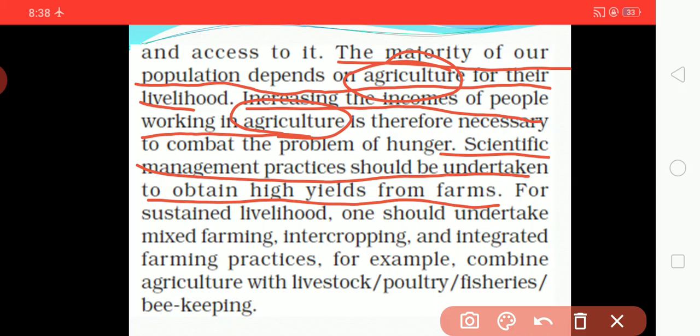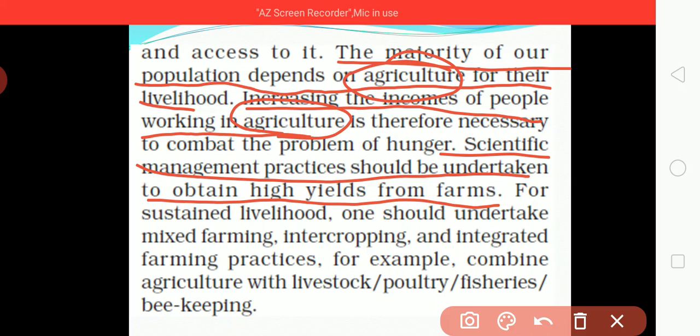If we want to get a high yield from the farm, we need to use scientific management or scientific techniques, through which we will get a high yield.